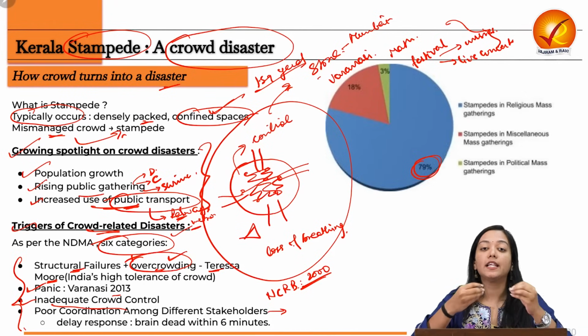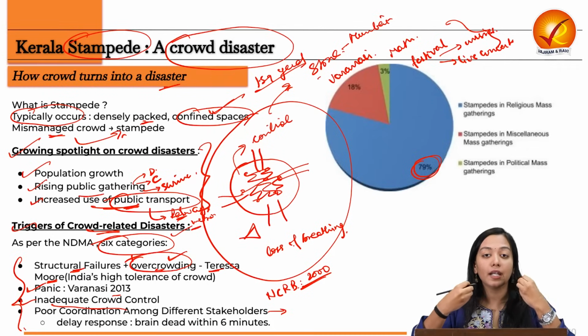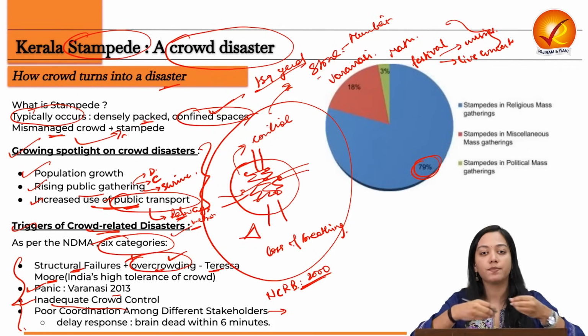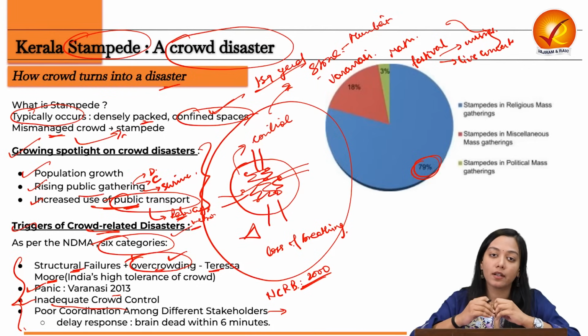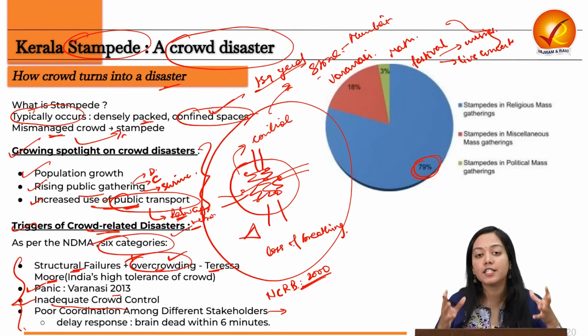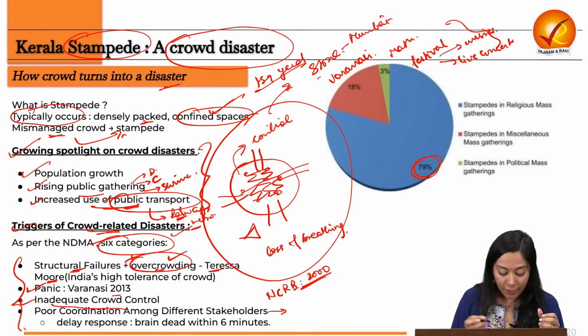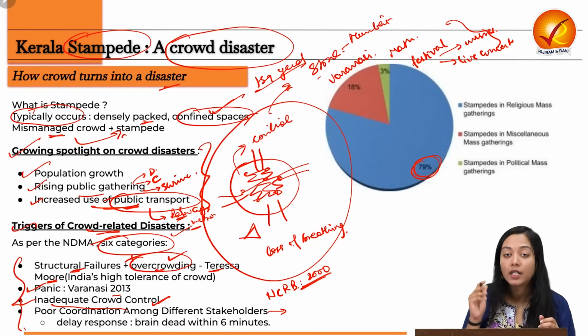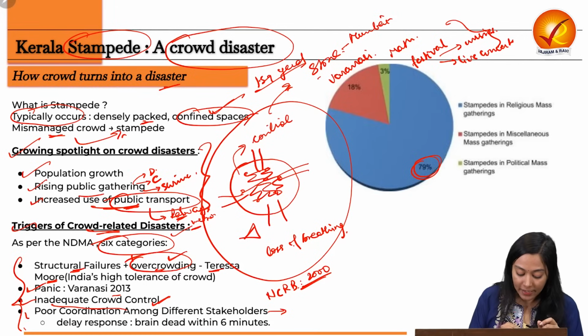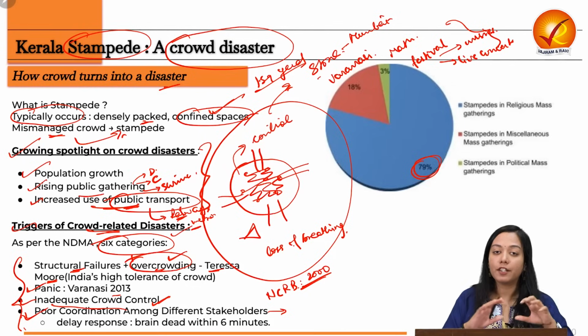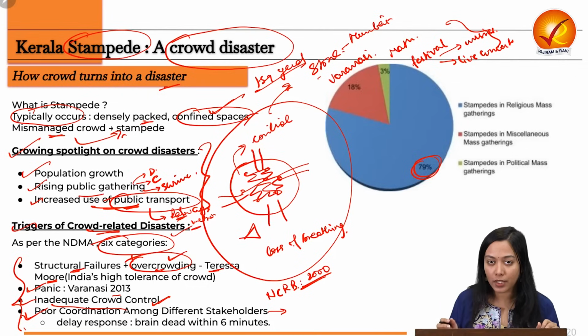He also sees that he's not able to take leadership and communicate among various stakeholders like event managers, and he's not able to communicate with the crowd because he doesn't have address systems like loudspeakers installed. So all of this challenges the administration and therefore leads to lower control of administration or mismanagement of the crowd. And then there is poor coordination among the different stakeholders because of the lack of communication.